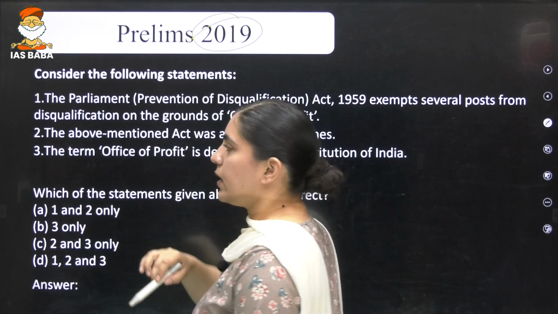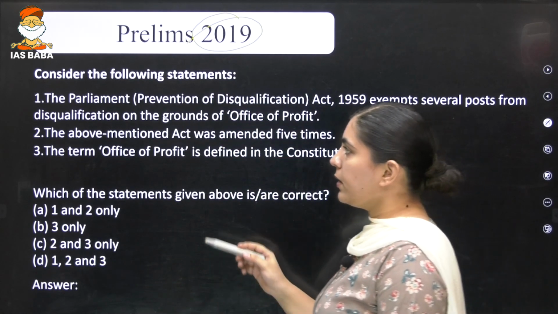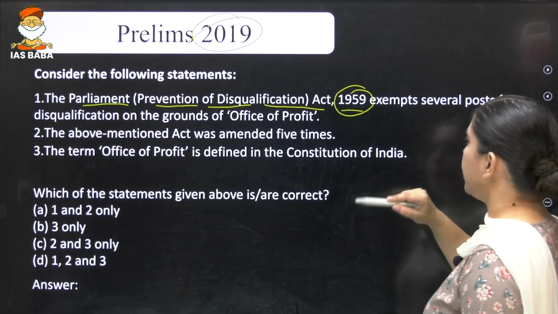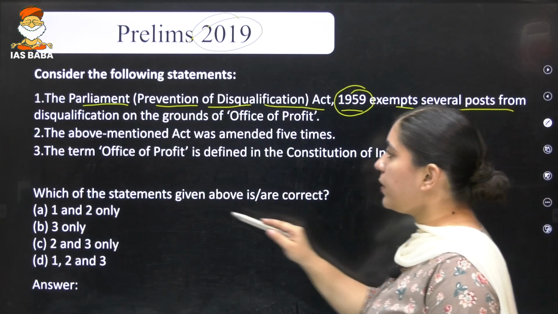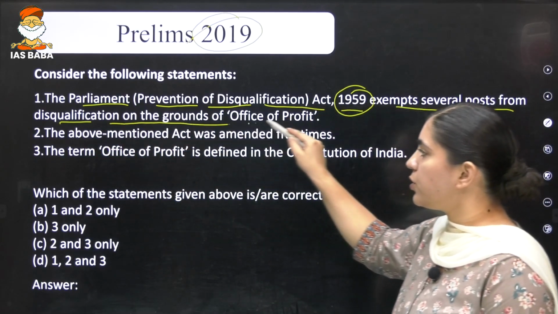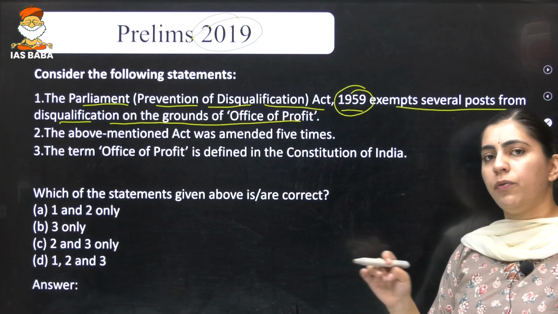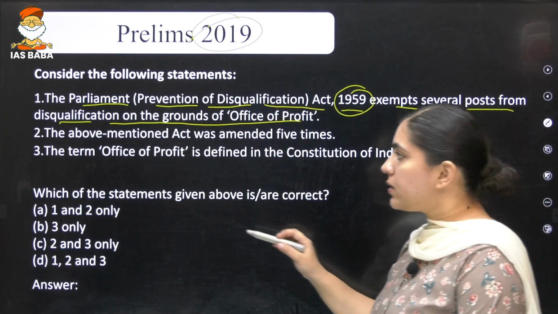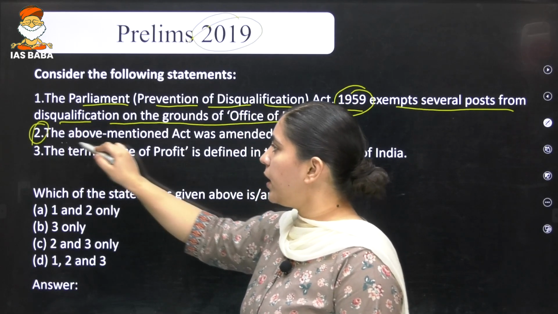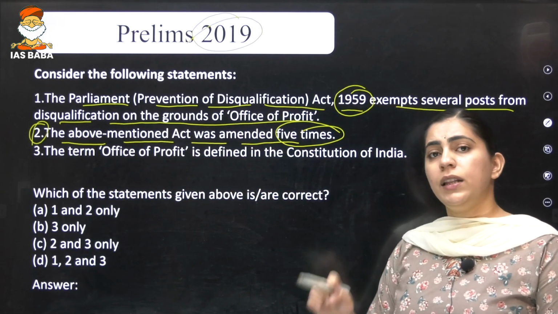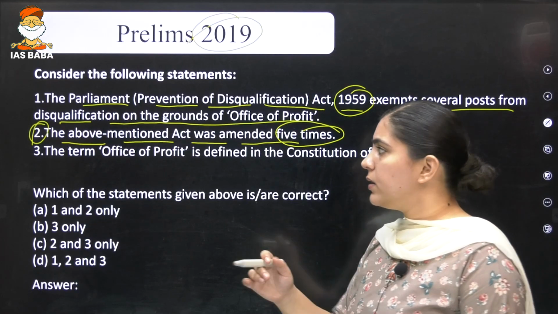This question was asked in 2019. The Parliament Prevention of Disqualification Act of 1959 exempts several positions from disqualification on the ground of office of profit. Just leave this particular statement for a while. Let's read the second statement, that the above mentioned act was amended 5 times. Again, leave this particular statement for some time.